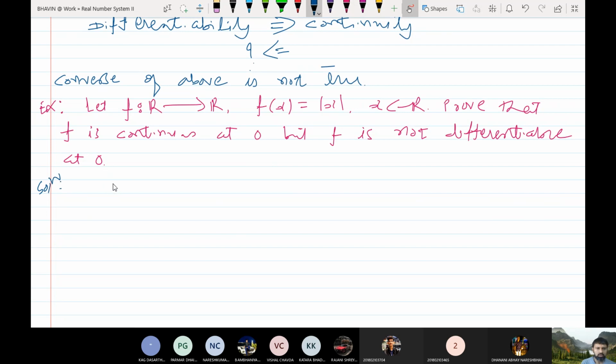So look at this function. f is defined in this way. f is a function from R to R, and fx is equal to mod x, x belongs to R. So this is a mod function.